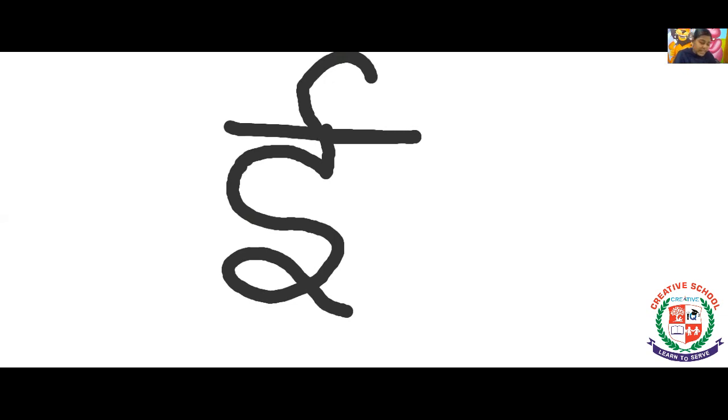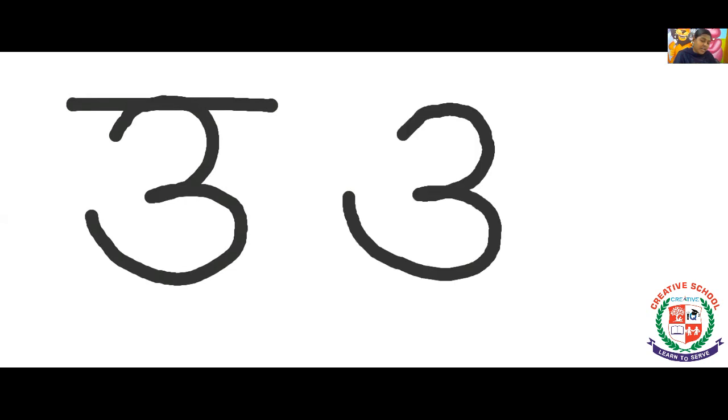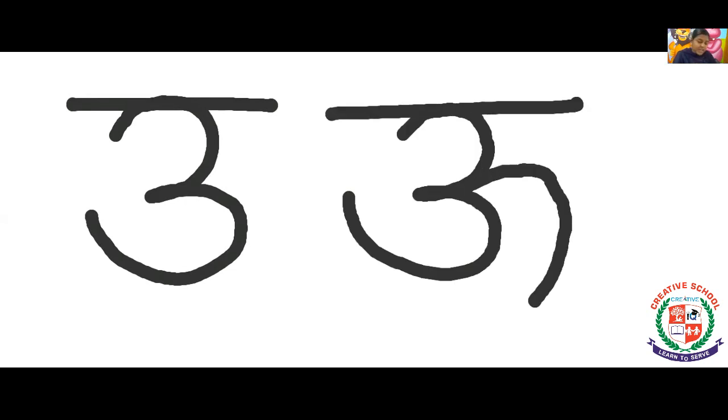This is E. And the next letter is U. Curved line, sleeping line, U. Next letter, curved line, sleeping line. This is U.